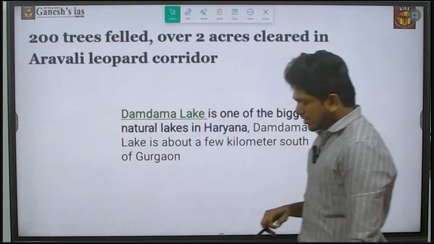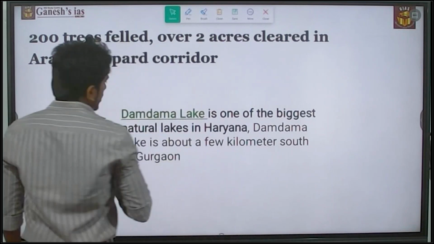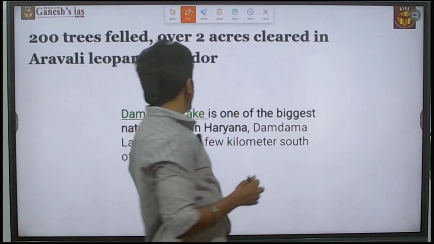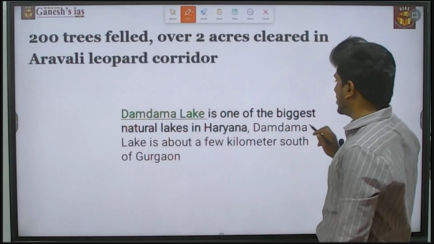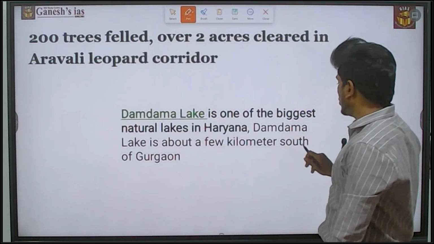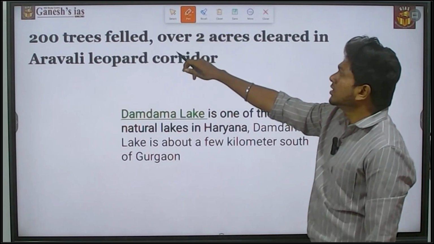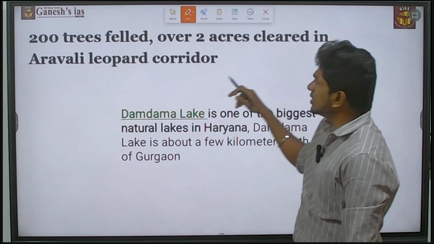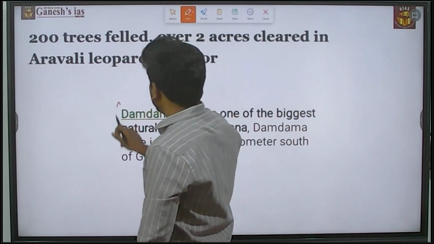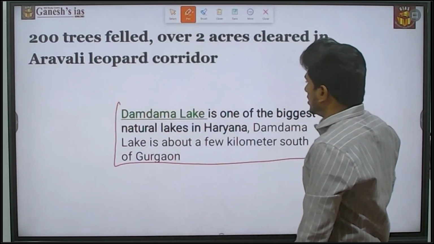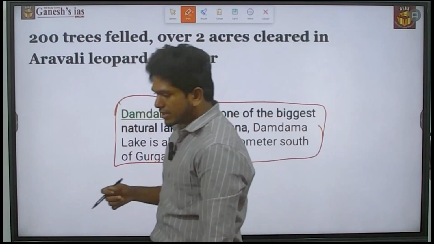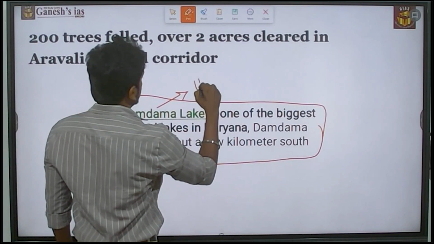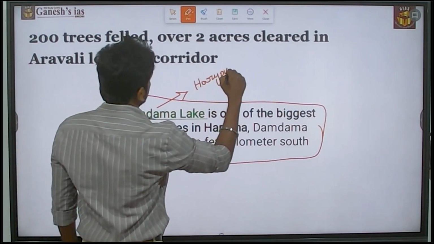Next is about the Damdama Lake. The Damdama Lake is one of the biggest natural lakes in Haryana. Damdama Lake is a few kilometers south of Gurgaon. 200 trees felled and over 2 acres cleared in the Aravalli leopard corridor. That is related to this Damdama Lake. So they may simply ask a question about Damdama Lake, where it can be seen. It is related to Haryana.